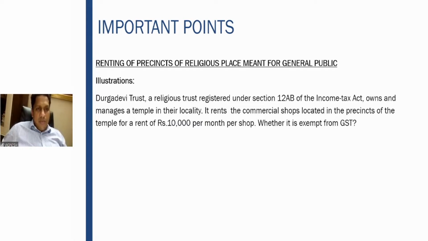Now let us take an example. Durga Devi Trust, a religious trust registered under 12AB of the Income Tax Act, owns and manages a temple in their locality. It rents the commercial shops located in the precincts of the temple at a rent of 10,000 per month per shop. Whether it is exempt. Please try to answer this question.